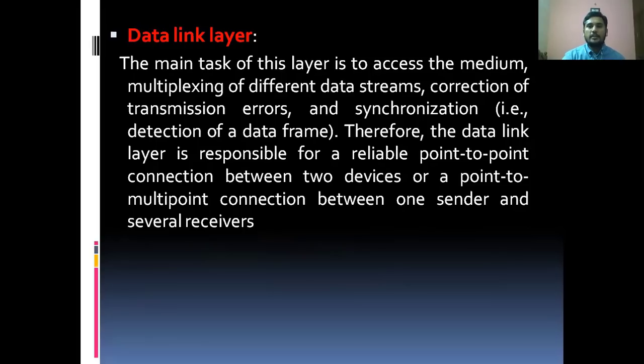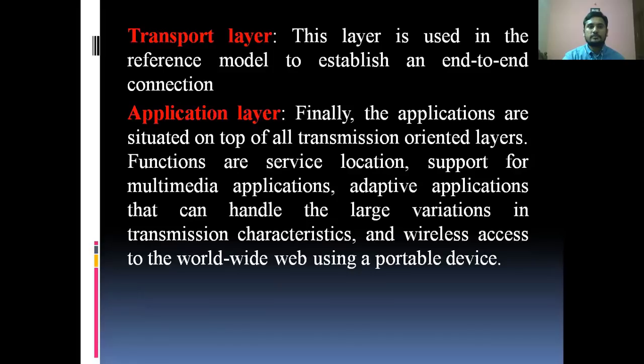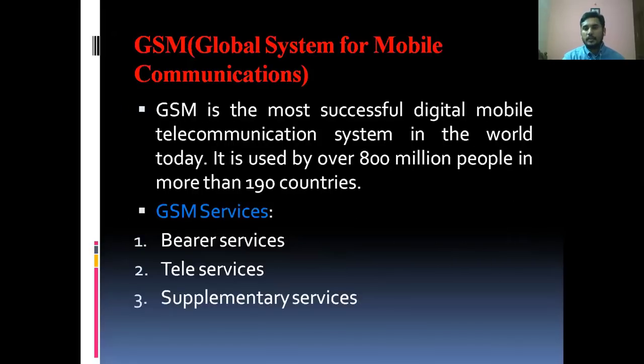So what happened there in mobile computing? Now the next one is GSM, Global System for Mobile Communication. So what is meant by GSM? We feel GSM is the standardization for mobile communications. Why? Because it is used by over 800 million people in more than 190 countries.